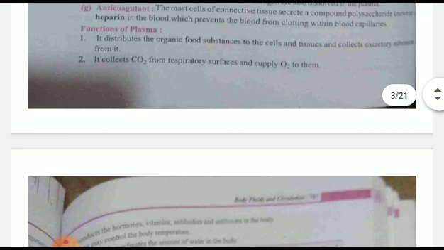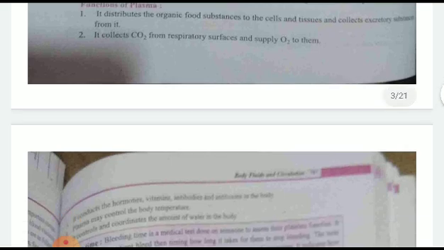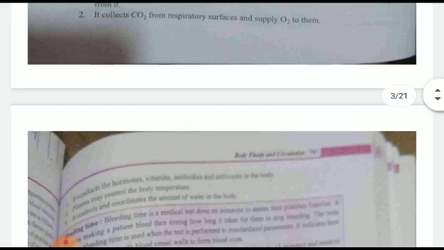What is the function of plasma? Plasma distributes organic food substances and collects excretory substances. It also collects carbon dioxide and supplies oxygen. It conducts hormones, proteins, antibodies, and so on. It controls the body temperature. It also controls and coordinates the water in the body.